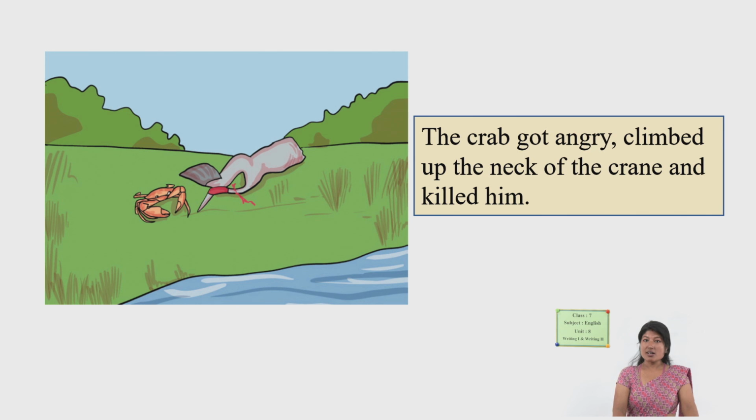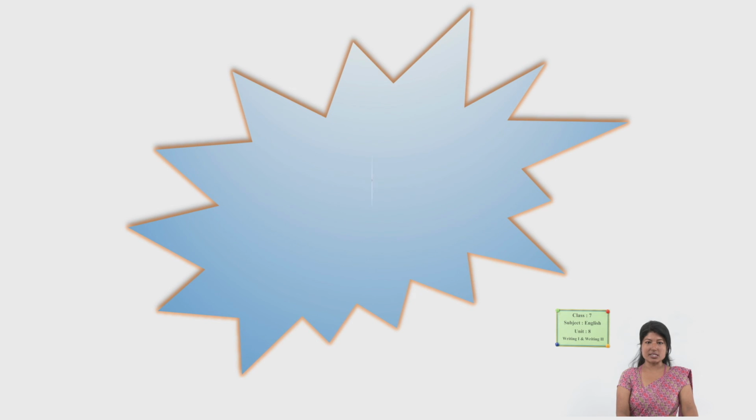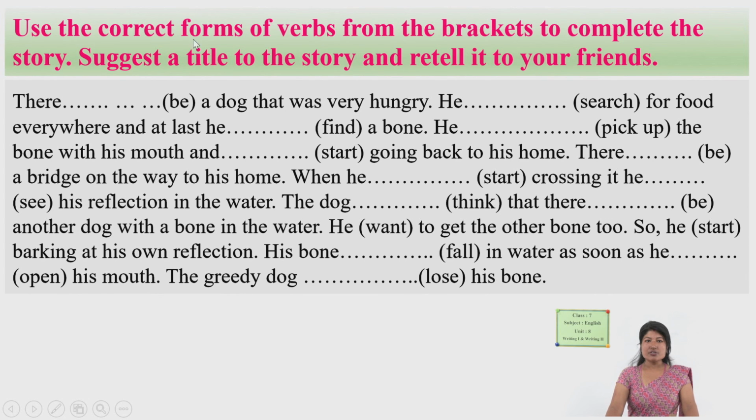Okay, so we are almost at the end of today's class. One more thing is left, that is the extra bit. Okay, extra bit. And what's there? Use the correct form of the verbs from the brackets to complete the story. Suggest a title to the story and retell it to your friends. Okay, this is a similar activity that we have already done, right? You just need to fill up these blanks with these verbs using the past tense, and then the story will be completed. Also suggest a title.